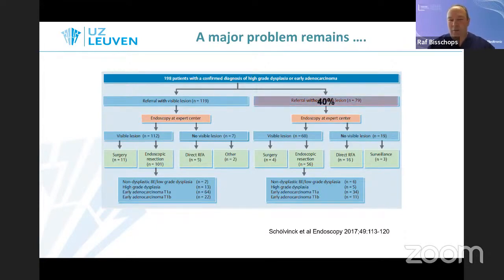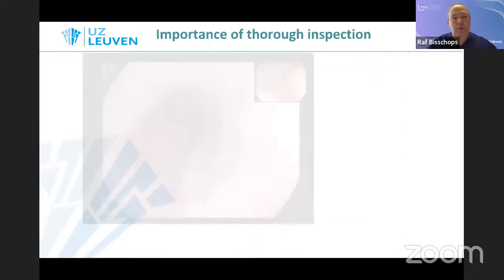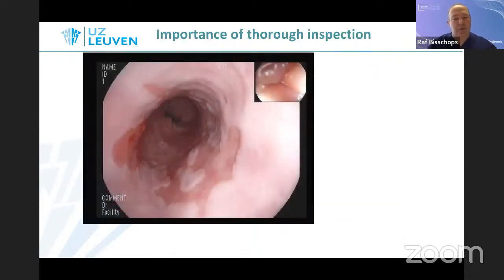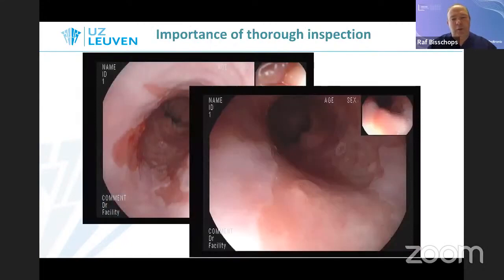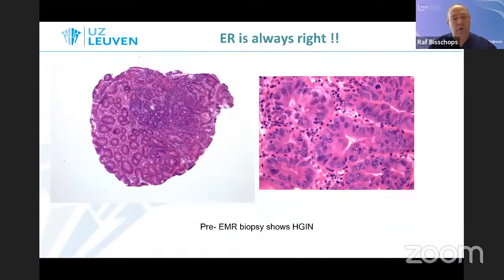In this nice study from Jack Berkman, 40% of patients with known dysplasia were referred without a significant lesion, but in 3 out of 4, an experienced endoscopist was able to find a lesion. And know that 4 of these patients were sent straight to surgery without even considering endoscopic therapy. So the importance of thorough inspection cannot be emphasized enough. If you find a small nodule, which is situated at the 6 o'clock position in this patient, you take a biopsy and it showed only high-grade dysplasia.